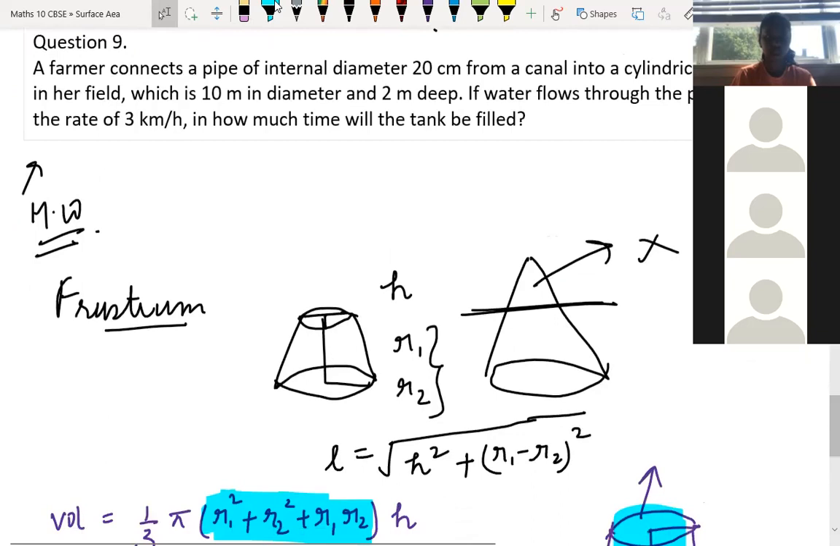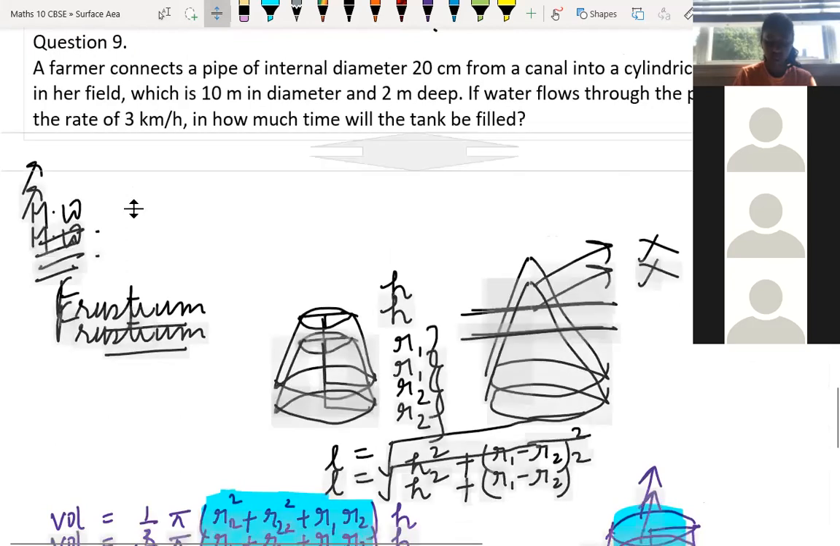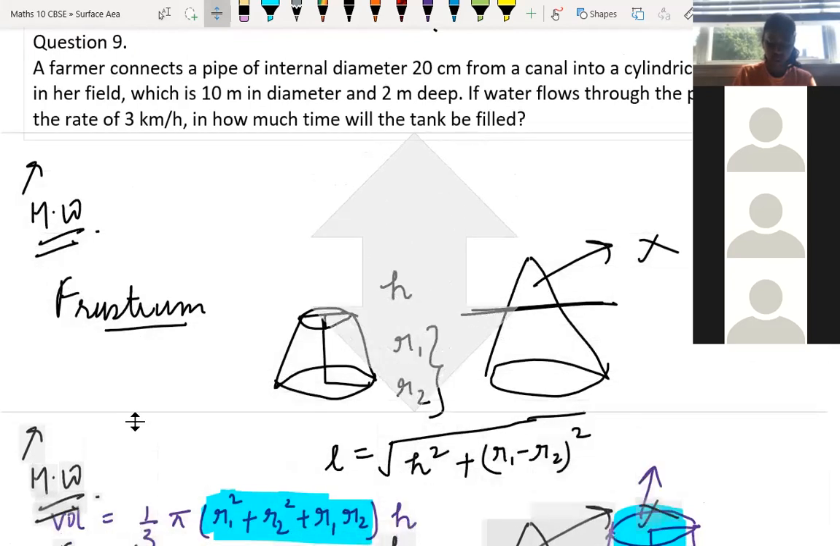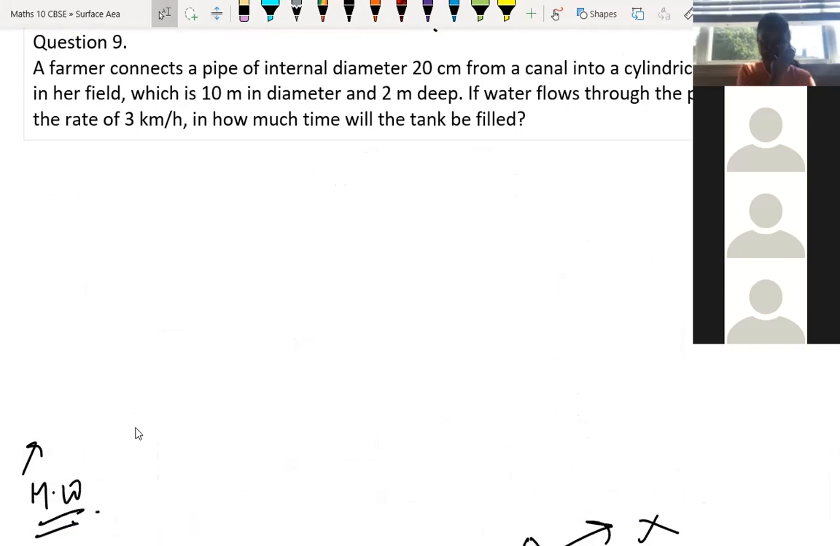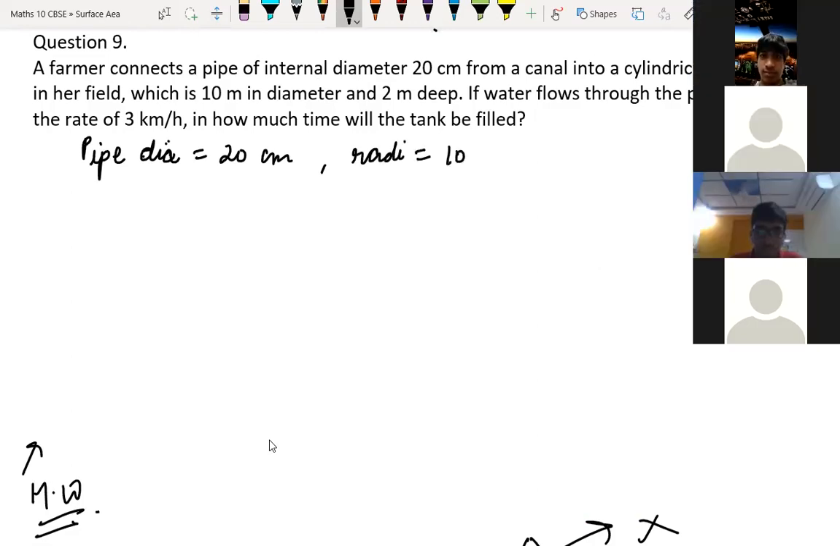Today we are doing the very important questions. Yesterday and before that class, what we have done was normal, directly based on the formulas. Here also it is based on the formulas only, but a small think power is required. See, a farmer connects a pipe of internal diameter 20 centimeter. So they are talking about the pipe. I'll write here pipe first. So pipe diameter is equal to 20 centimeter. If I write the radius of that, then we can write it as 10 centimeter.